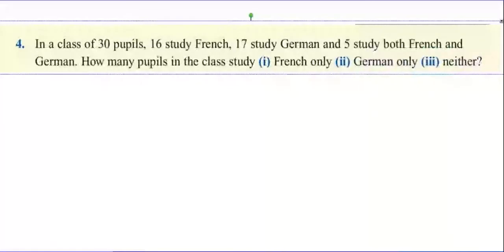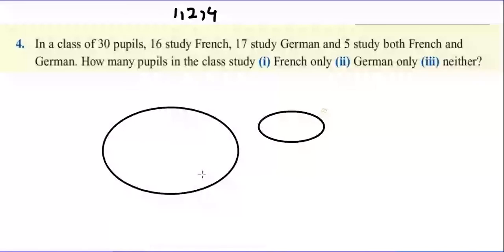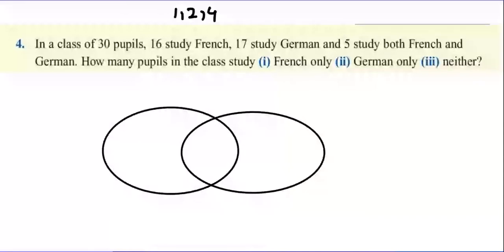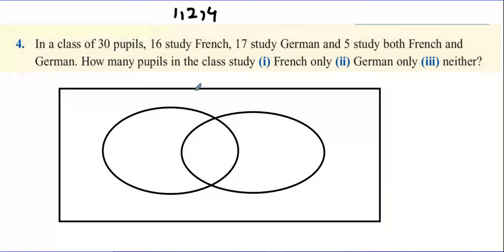Okay. Now, question 4. So now we have 1, 2, and 4. A class of 30 pupils. How many like French again? So what we need to do is make a Venn diagram, and then we put the rectangle outside the Venn diagram, and we say this is French and this is German. Now, always start in the middle. 5 studied both, so 5 here.